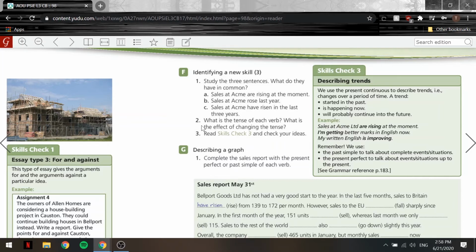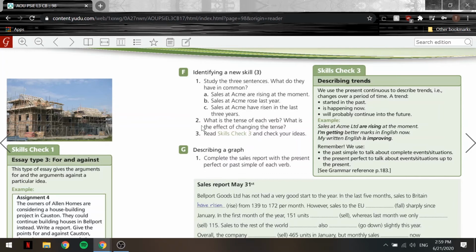What is the tense of each verb, and what is the effect of changing the tense? Okay, so for 2, A, that'll be a present continuous. That means this is a trend. So sales at Acme are rising at the moment. It's something that started happening in the past, is happening now, and will probably continue in the future. Okay?